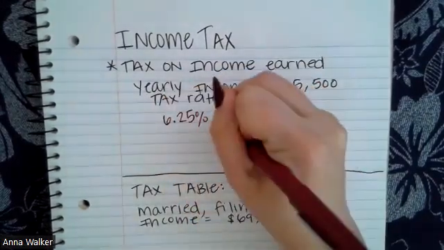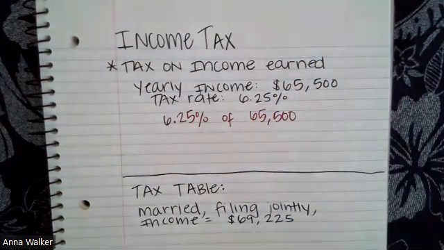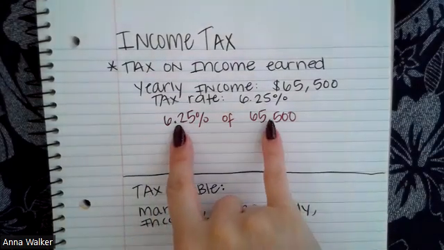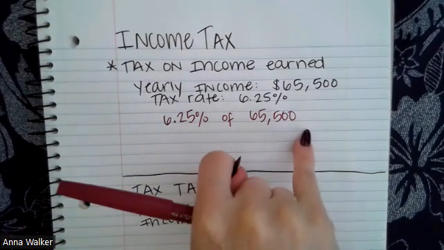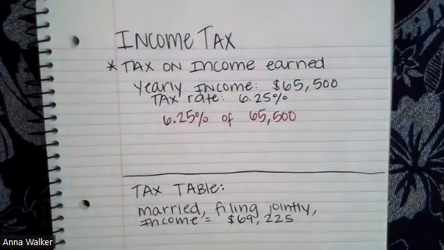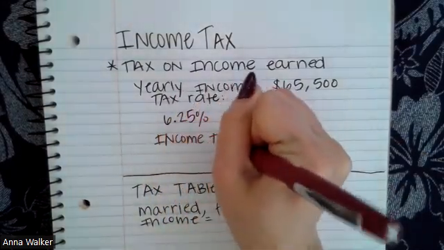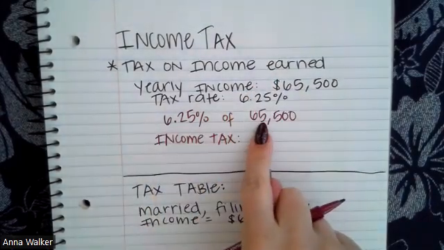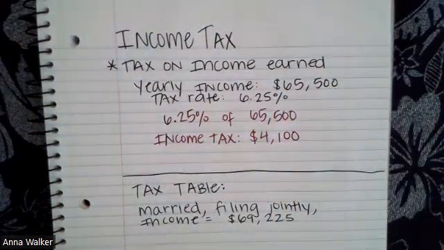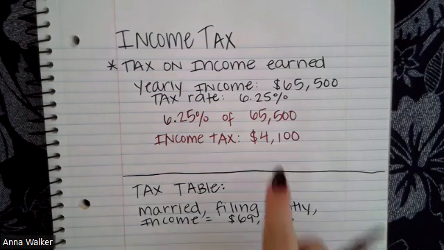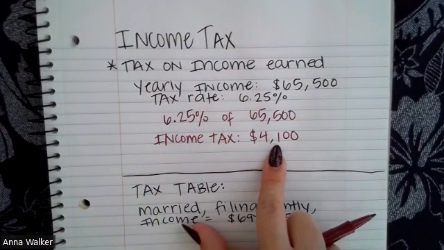So we're going to have 6.25% of our income. When we take a percentage of a number, we can multiply the percent times the value and then divide it by 100. We could also write the percentage as a decimal and then multiply it by our income amount. Either way, in this case, our income tax, or 6.25% of our income, is going to be $4,100. I'm pretty sure it calculates that exactly. If it doesn't calculate exactly, make sure you round it to the nearest hundredth because we're talking about money. So that's how much we have to pay in income taxes.